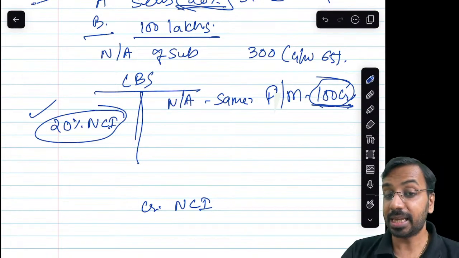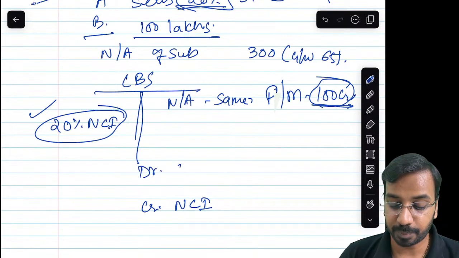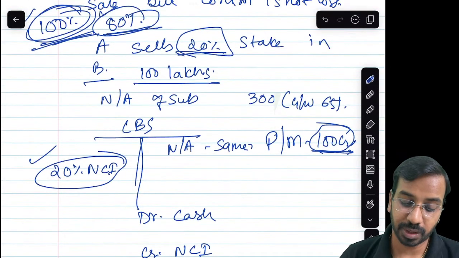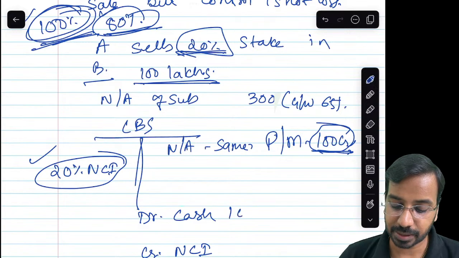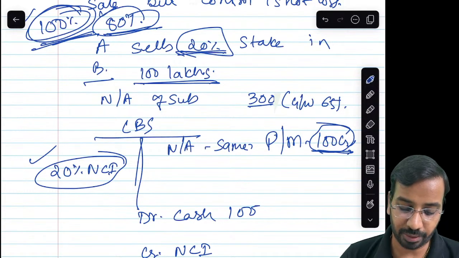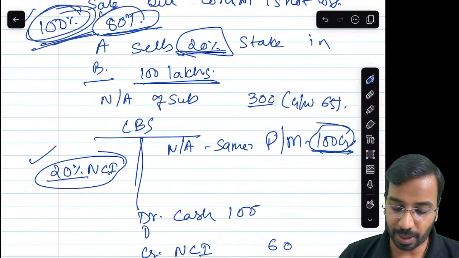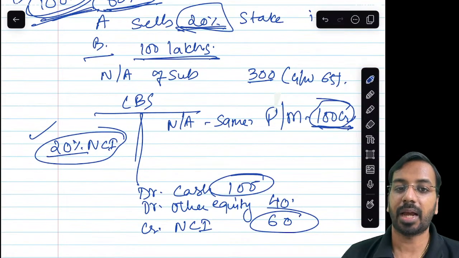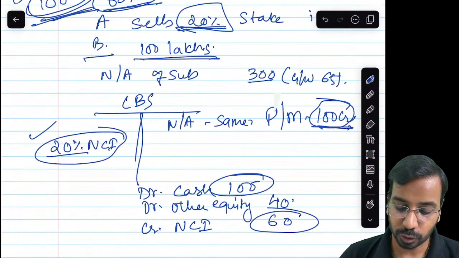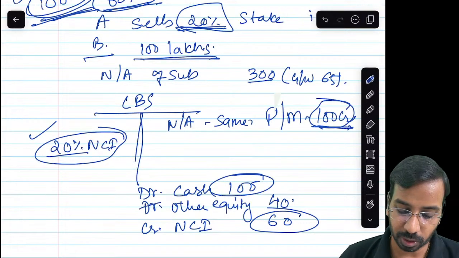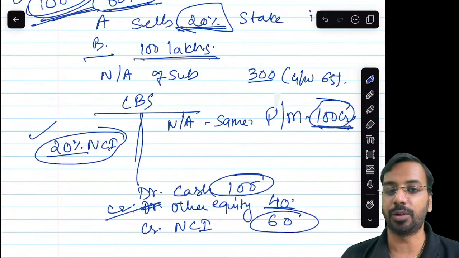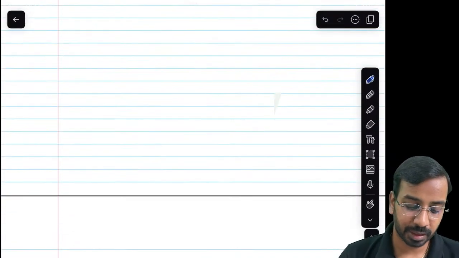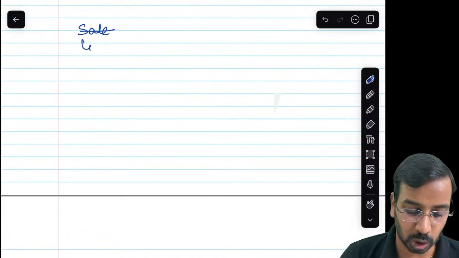Then when I sell stake, I receive cash. So I will debit cash. Cash is 100 lakhs. How much is NCI? 300, 20%. NCI is 60. The balance component is classified under other equity of 40. Because I got 100, but I am giving away rights of only 60. So the differential portion will be credited to other equity. So two aspects: when there is a sale with loss of control, and when there is a sale without loss of control.